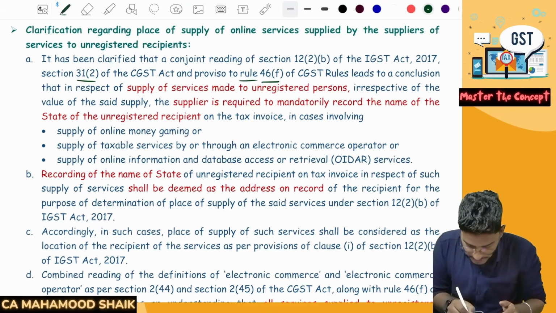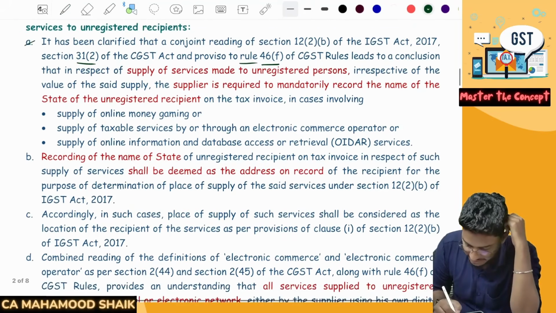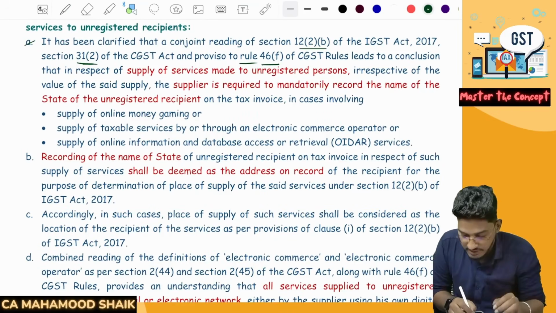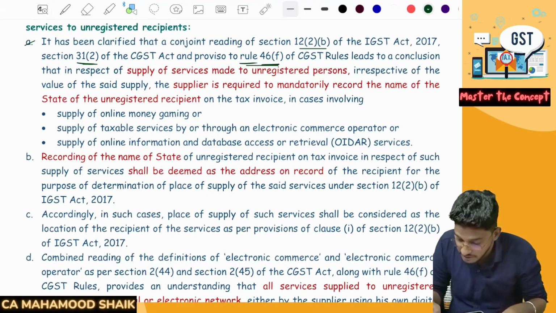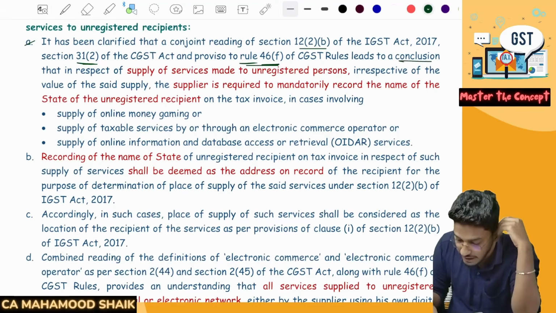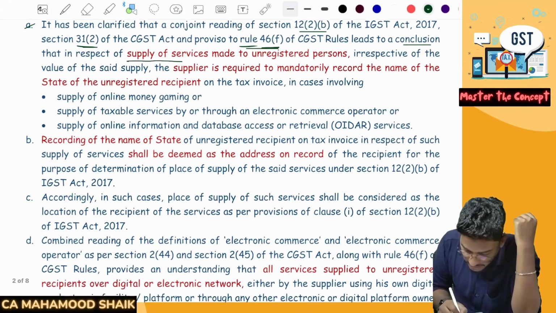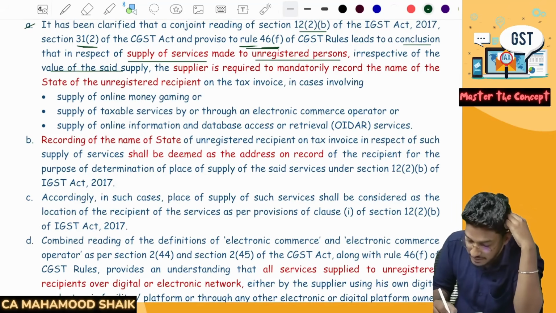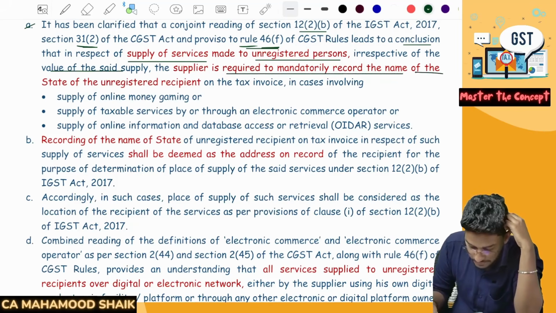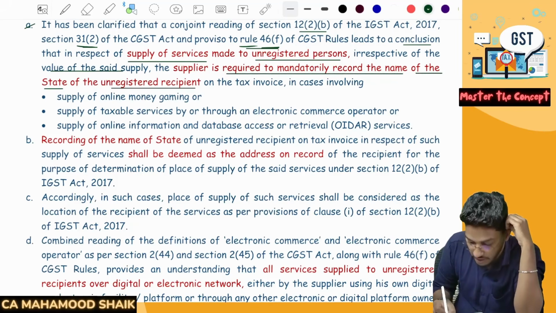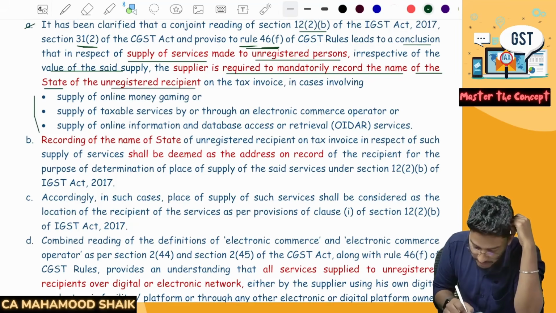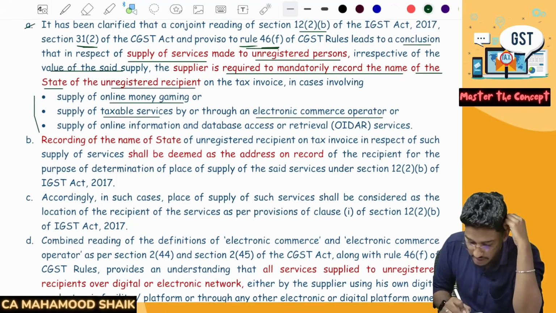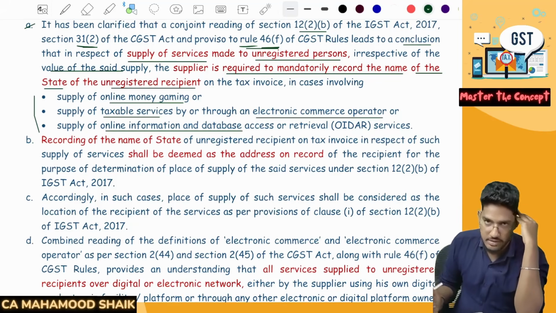When you read these provisions, it has been clarified that on a combined reading of 12 subsection 2 clause B and section 31 subsection 2 of the CGST Act and rule 46 sub rule F of the CGST rules, if you read all these provisions collectively, you will arrive at a conclusion that in respect of supply of services made to unregistered persons, irrespective of the value of the said supply, the supplier is required to mandatorily record the name of the state of the unregistered recipient on the tax invoice in cases involving supply of online money gaming or supply of taxable services through an electronic commerce operator or supply of online information and database access or retrieval services.